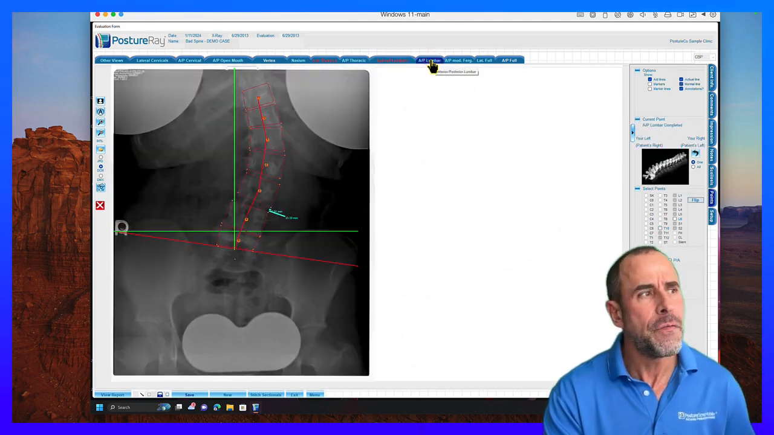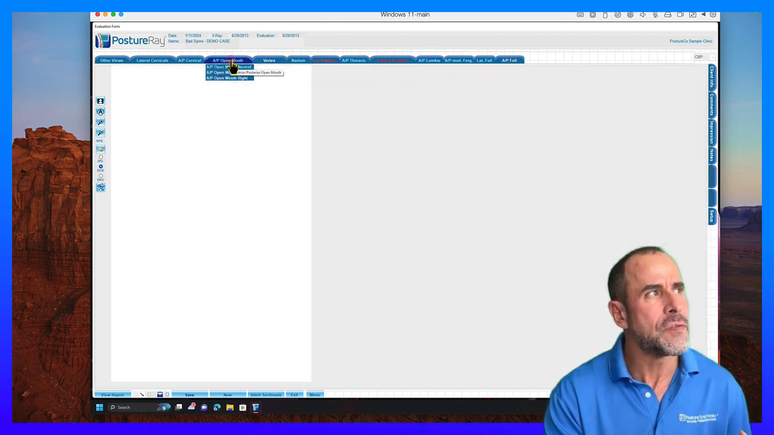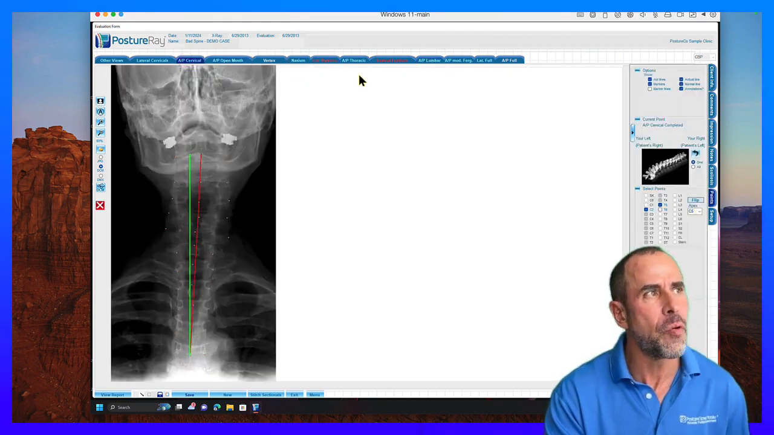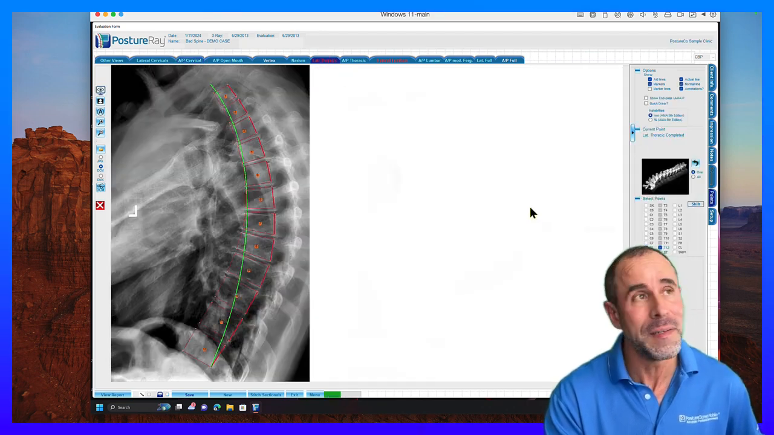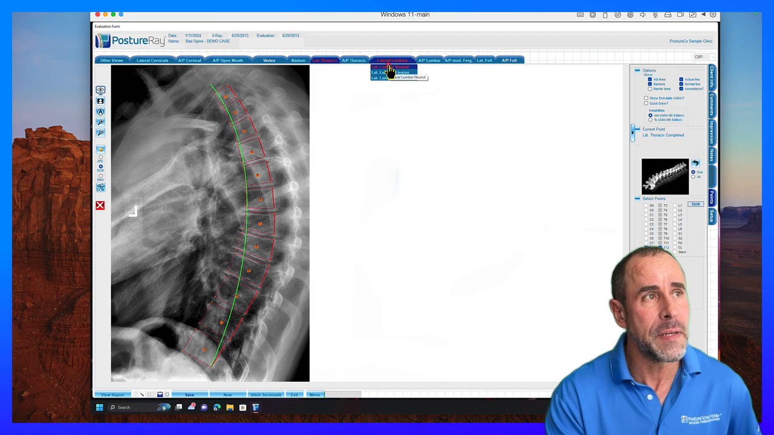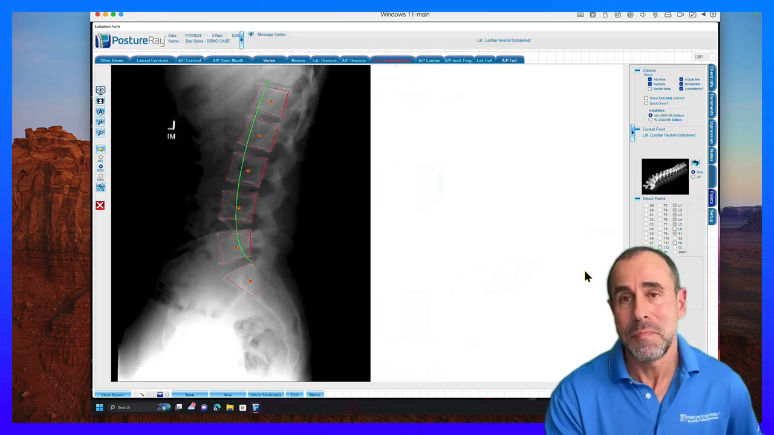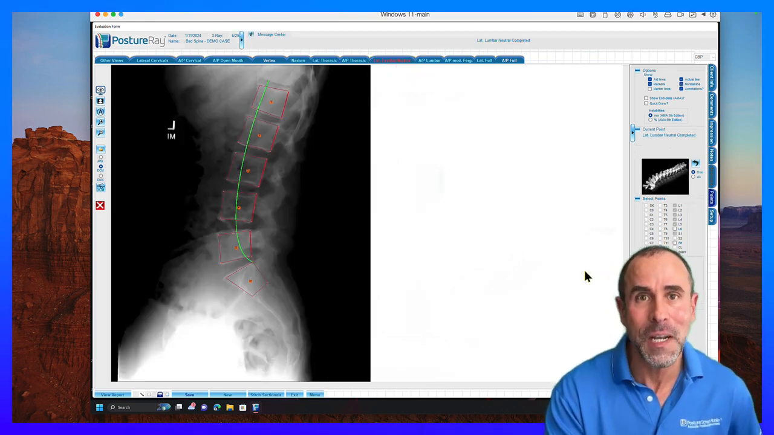And then if you come in, look, I've already done the other x-rays. When I open up those x-rays, I've manually digitized and imported those. But if I go back to the lateral thoracic, it's done. Lateral lumbar, let's see how we did. Not bad, right? So do you think that would speed up your workflow?